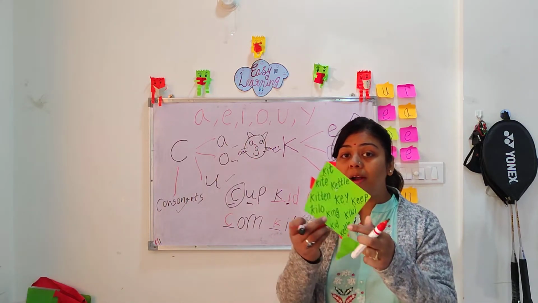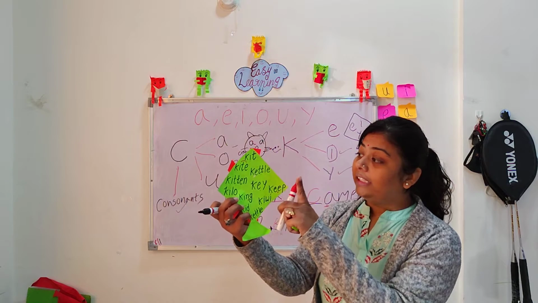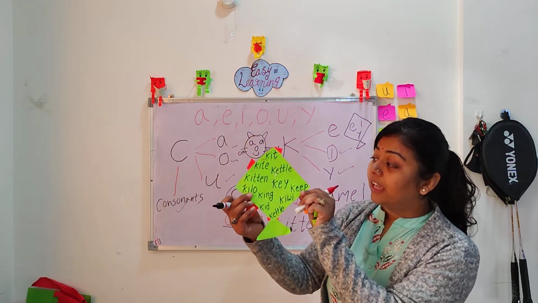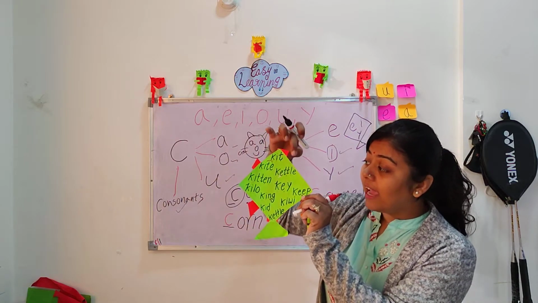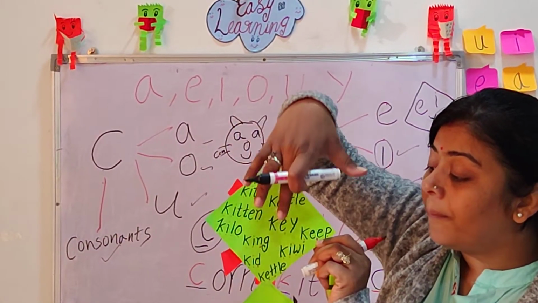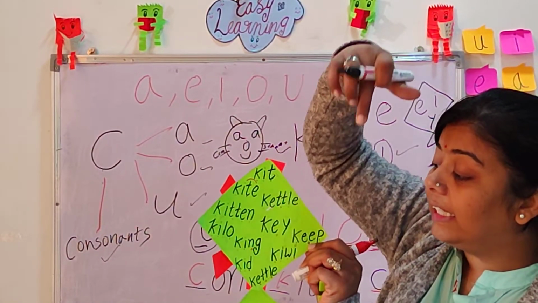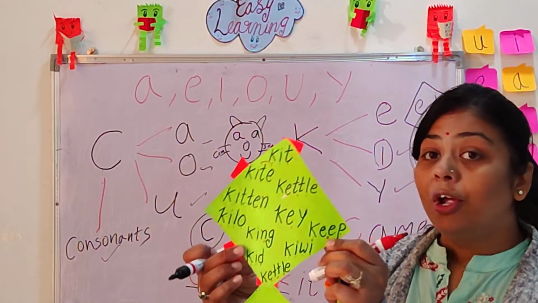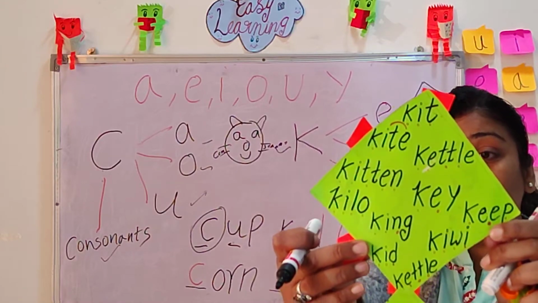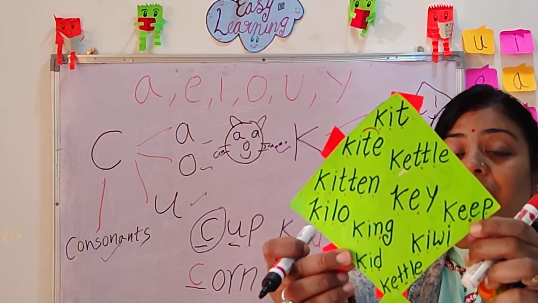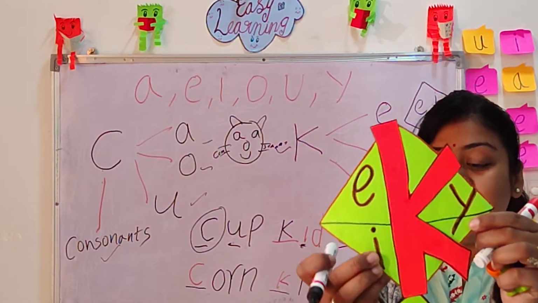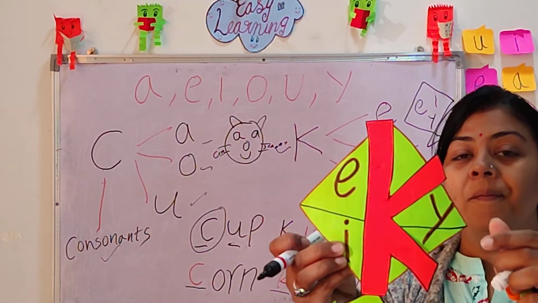Let's learn some more words from this. K-it, kit. K-ite, kite. K-attle, cattle. Key, kilo, king, kid, kiwi and keep. If you notice all these, after the K sound, there is a sound of E, I or Y, because K takes E, I and Y.